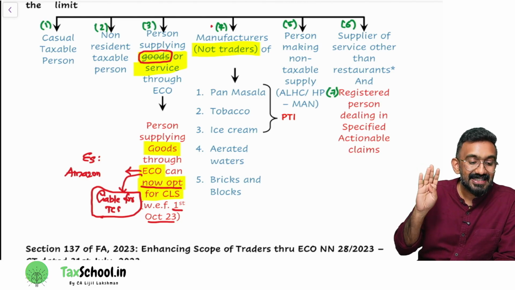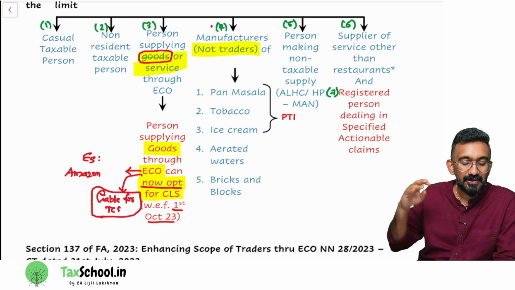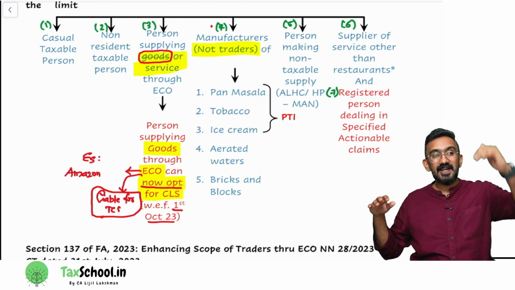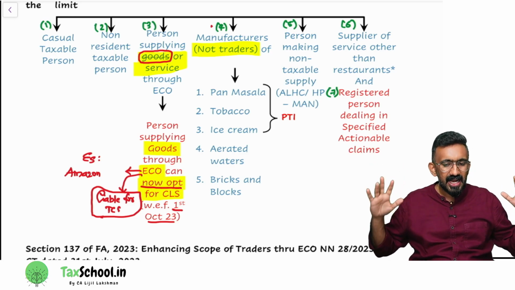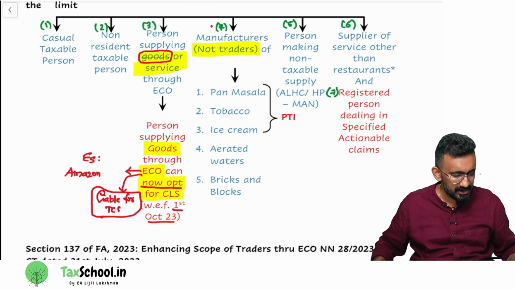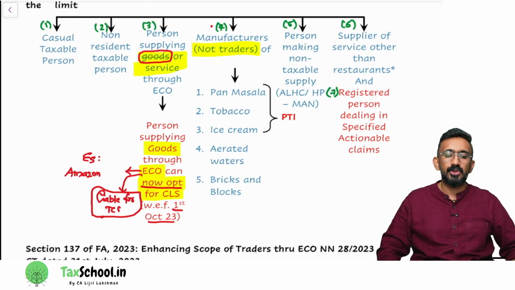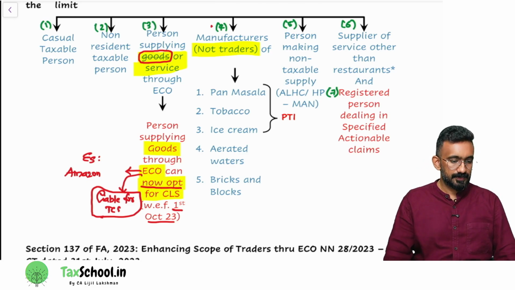Fourth is aerated waters, like your Coca-Cola, Pepsi, Thums Up. If you are manufacturing these products, you cannot opt for composition levy scheme because your tax rate is really high. The government says, I don't want to help you guys, you have been levied maximum taxes. So you end up paying tax under the normal rate only.